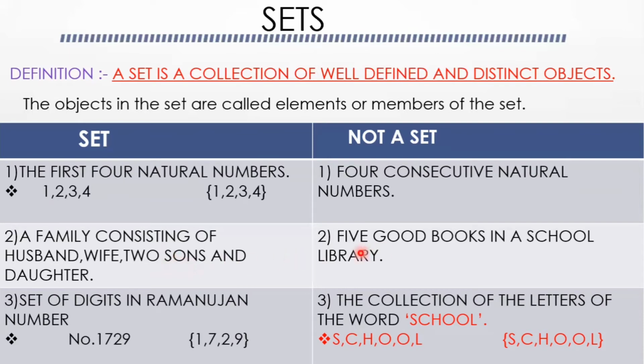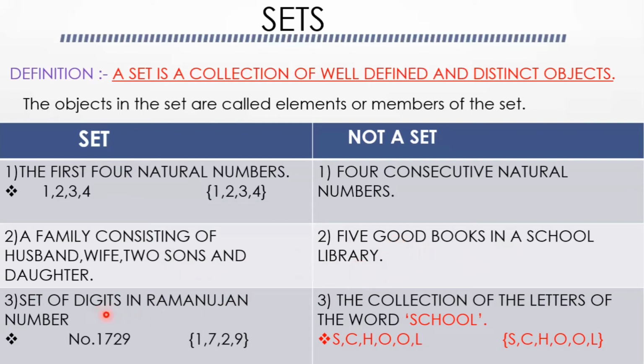And five good books in a school library. What are the five good books in the school library? Is it possible to say which are good books in a school library? No, because what appears good to one may not appear good to another. So the collection is not well defined. Such collections are not regarded as sets in mathematics.